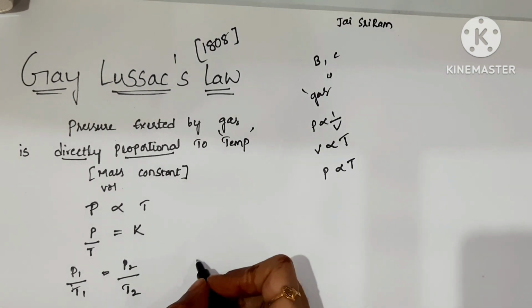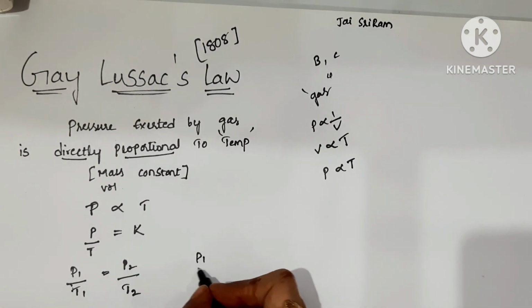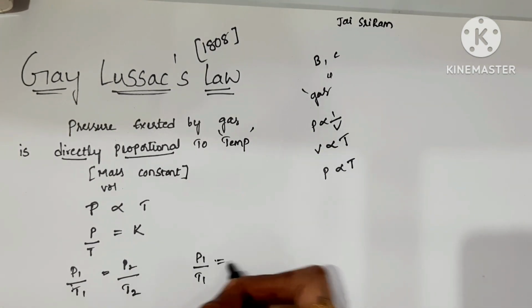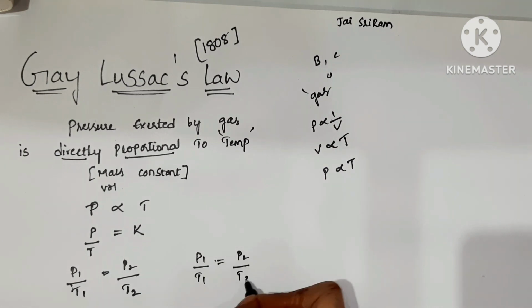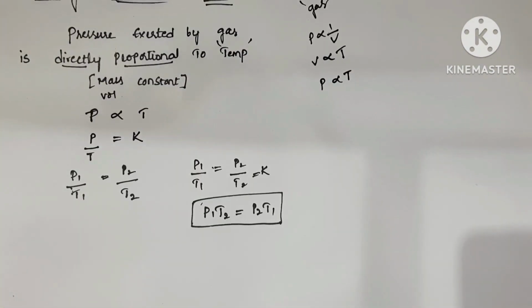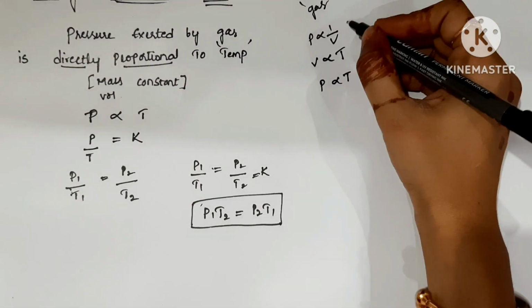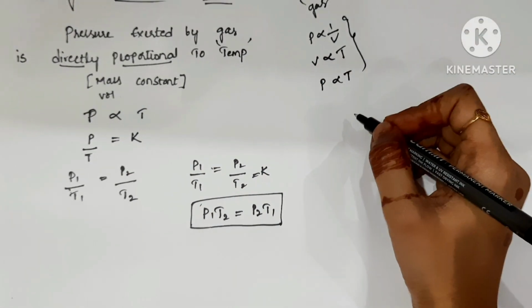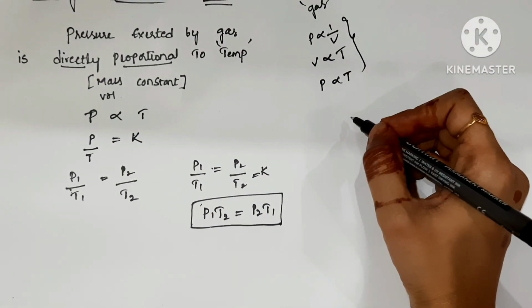So P1 by T1 equals P2 by T2 equals K. That means P1 T2 is equal to P2 T1. Simply, you have to remember this mathematical equation, then it is easy for you.